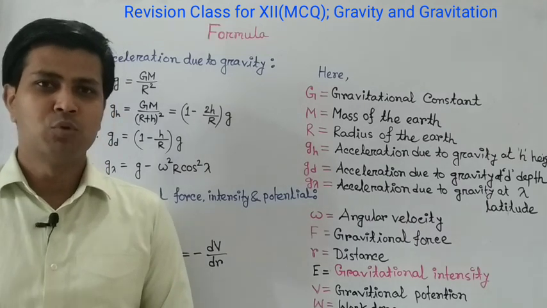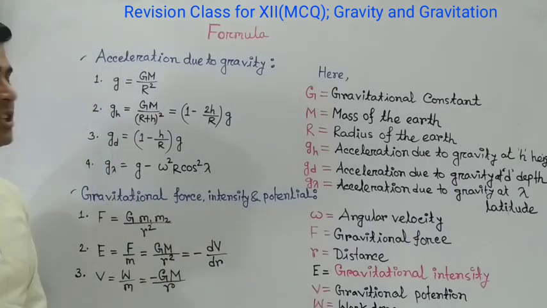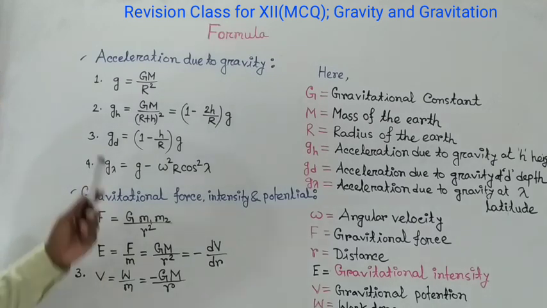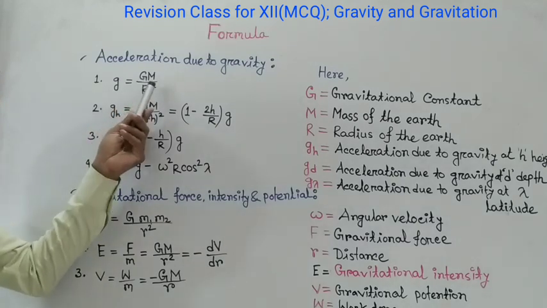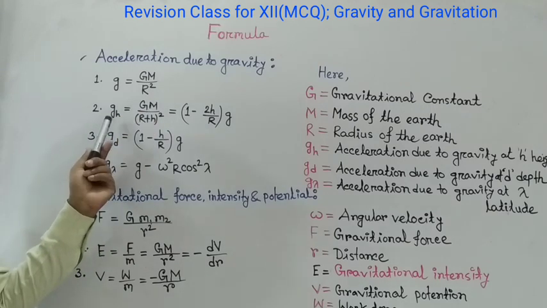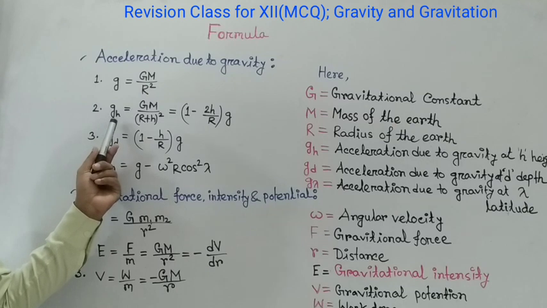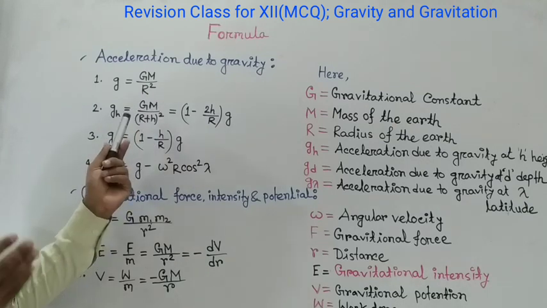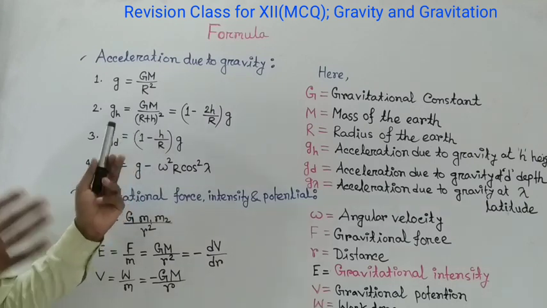Let's see the formulas for acceleration due to gravity. On the Earth's surface, g equals capital G capital M divided by R square. At h meter height from the Earth's surface, g equals capital G capital M divided by (R plus h) whole square.